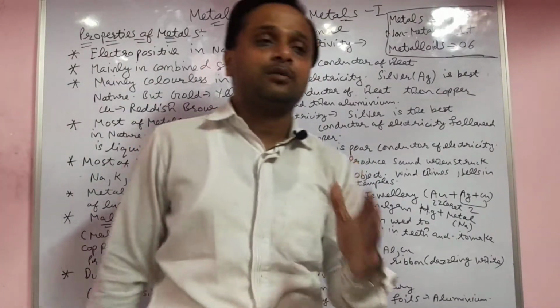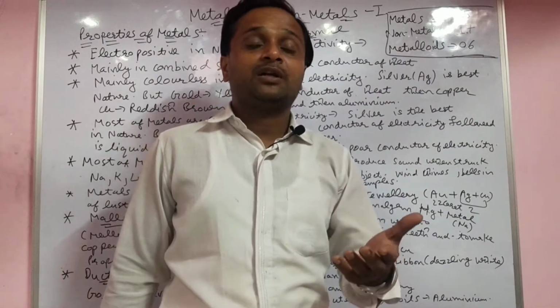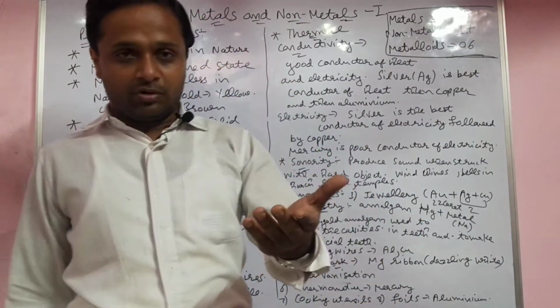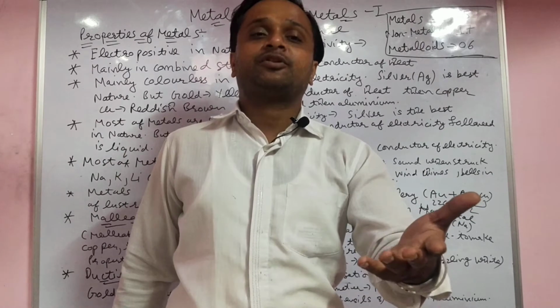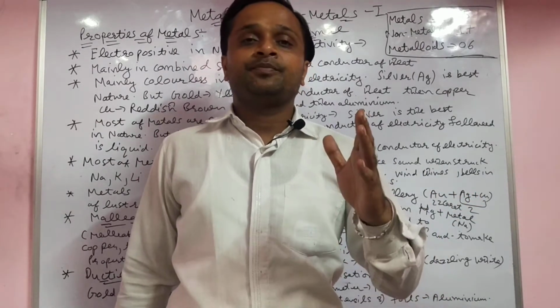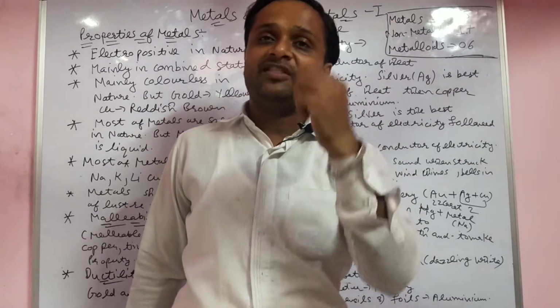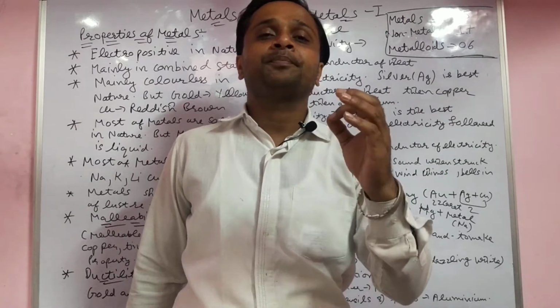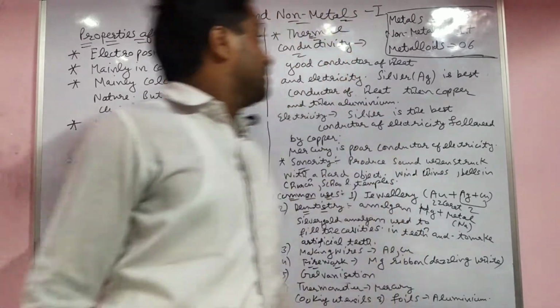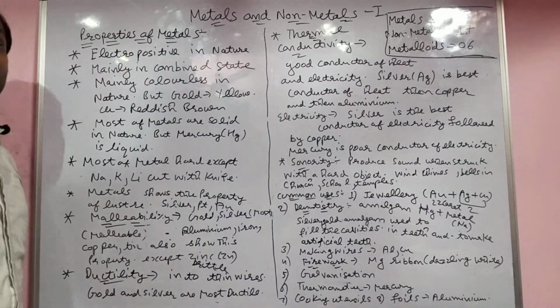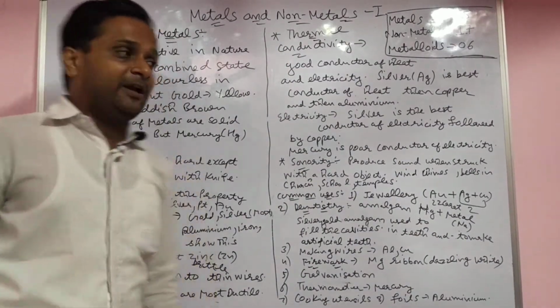First of all, what is a metal? A metal is one which loses electrons very easily, that is, it is electropositive in nature. And a non-metal is one which gains electrons easily. Now we discuss the properties of metals one by one.